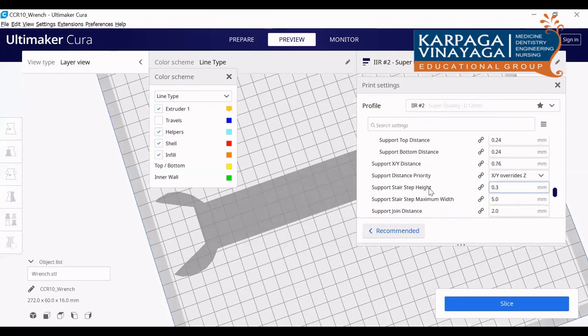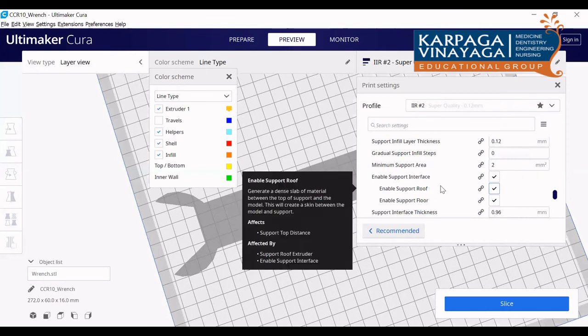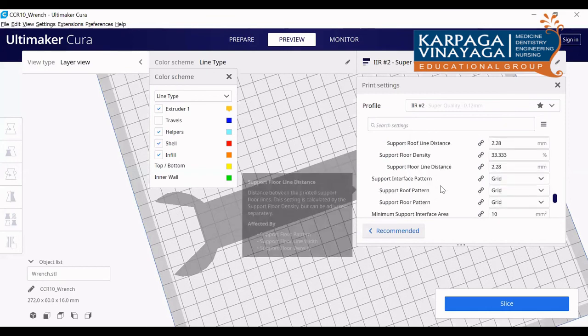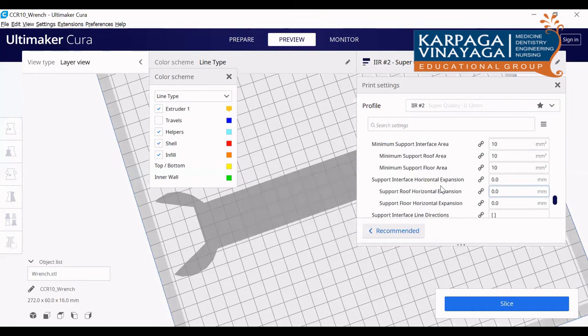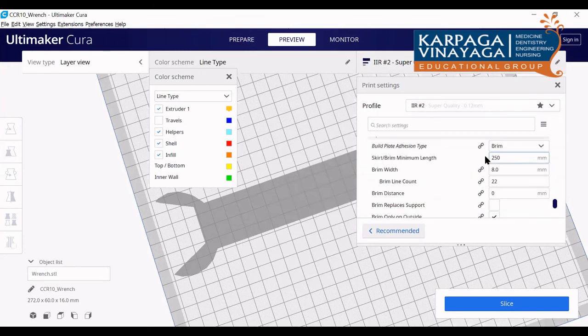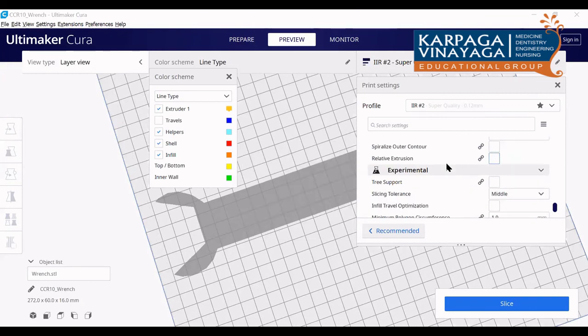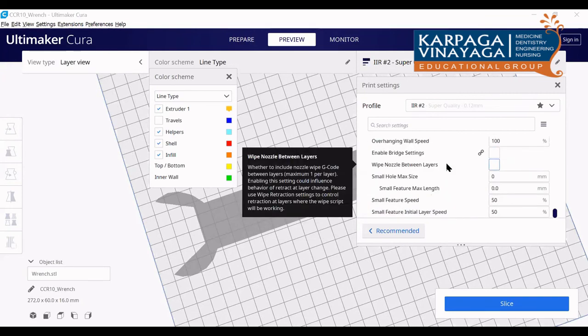These are all default values, X, Y. This and all, don't touch anything. Okay, coming to build plate adhesion. Here I don't need brim. The None option is there, along with skirt, brim, and raft. I explained these three things, but here I don't need anything, so I am just putting None here. If you want anything, you can click that.